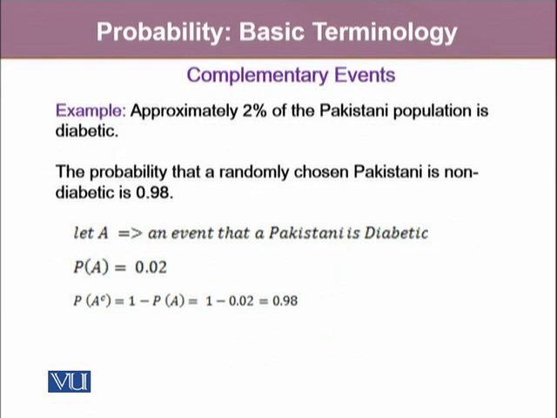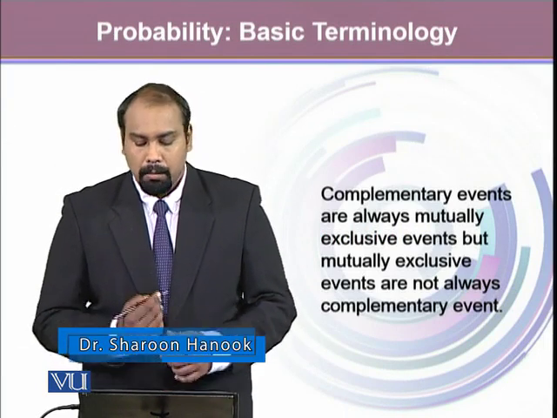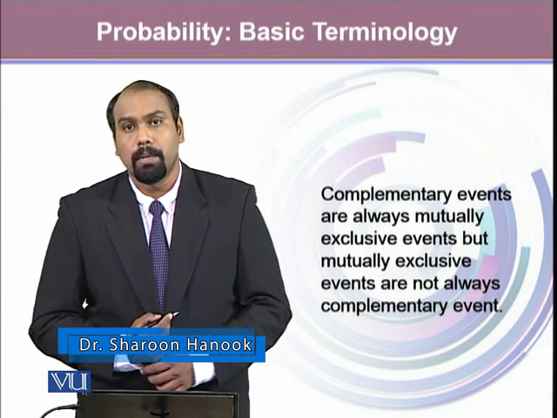Let's take an example for the complementary events. If we know that approximately 2% of the Pakistani population is diabetic, then the probability that a randomly chosen Pakistani is non-diabetic is 0.98. Let's take A as the event that a Pakistani is diabetic. The probability of A is equal to 0.02. And the probability of its complement is 1 minus the probability of A, which is 1 minus 0.02, which is 0.98. And that is the probability of being non-diabetic. Complementary events are always mutually exclusive events, but mutually exclusive events are not always complementary events.